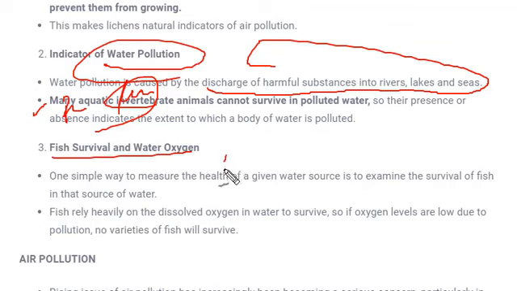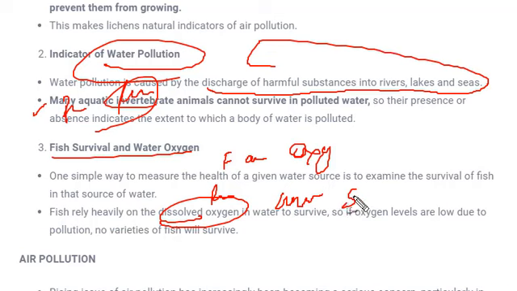Next is fish survival and water oxygen. As we know, all the fish or aquatic life depend upon oxygen. So if there is a reduction in the quantity of dissolved oxygen, those aquatic animals won't be able to survive, and that condition would also indicate water pollution.